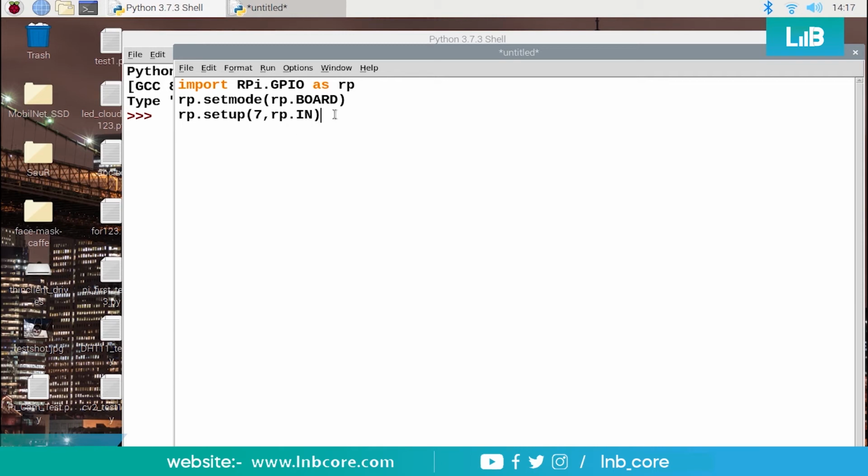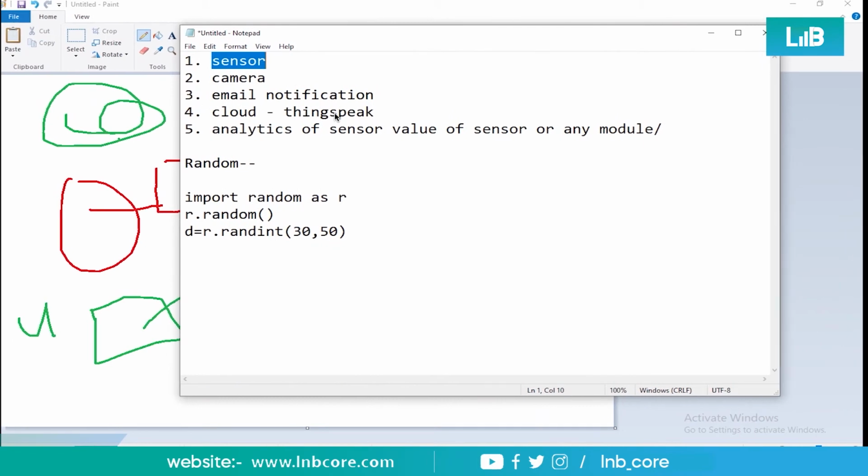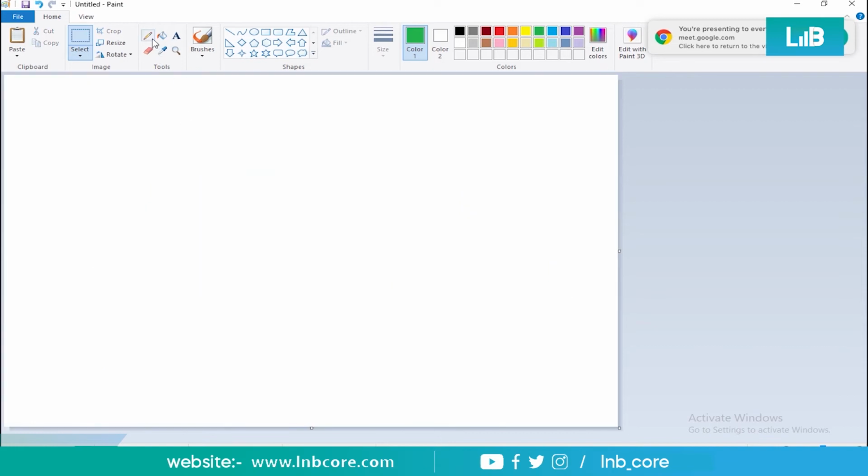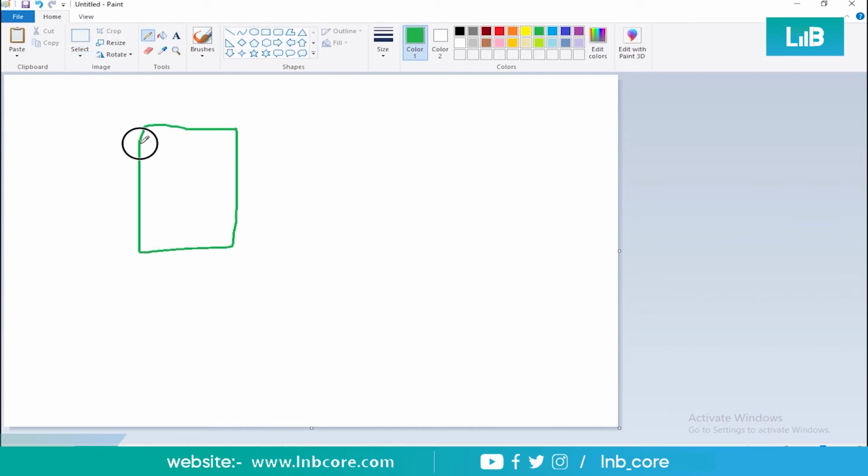So I'm going to connect one particular sensor, any sensor, right? Let me show you. Suppose I'll just clear it. What if I'm talking about an infrared sensor? We have an infrared sensor, we have a sound sensor, we have a light sensor, right?